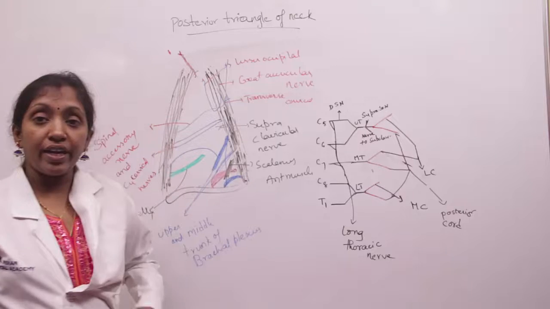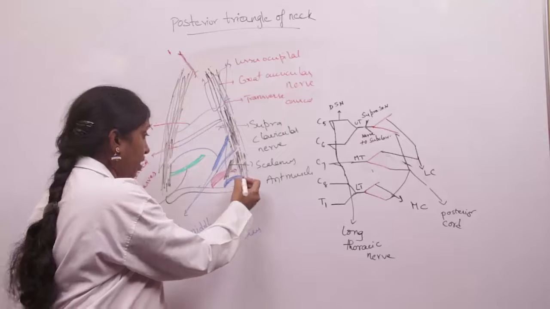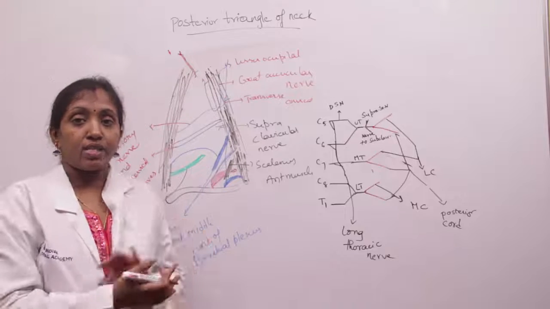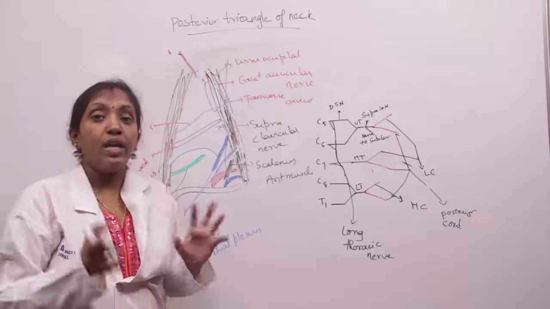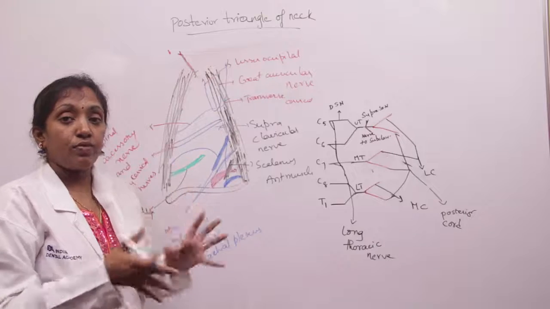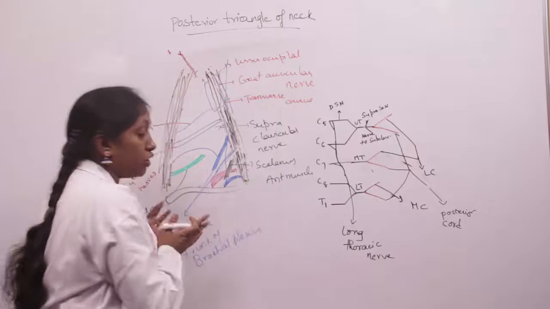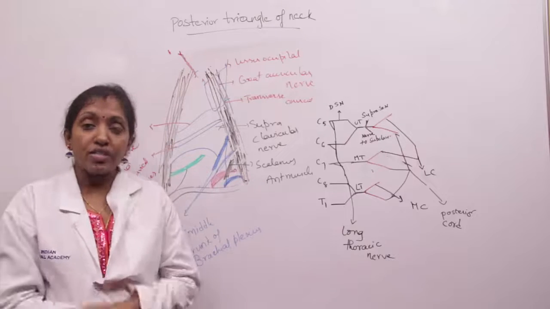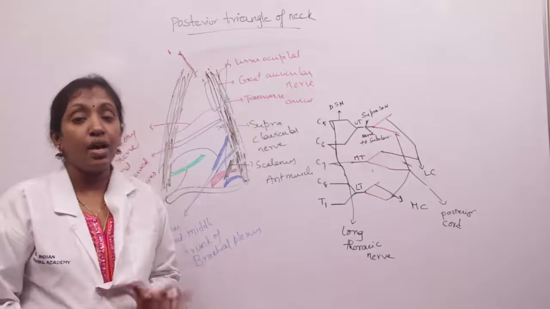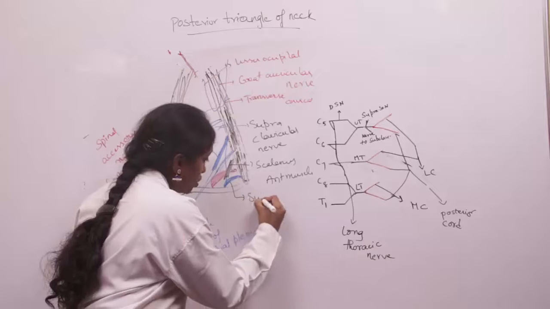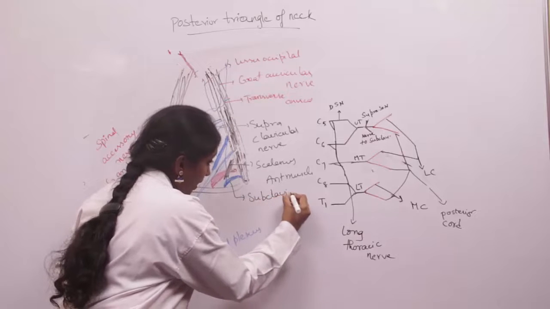So the subclavian vein receives the tributary from the axillary vein and continues as the subclavian vein, which opens into the internal jugular vein, which in turn forms the brachiocephalic vein. So the subclavian vein is a continuation of the axillary vein, joins with the internal jugular vein and opens into the brachiocephalic vein. We can see the subclavian vein also here in the supraclavicular triangle.